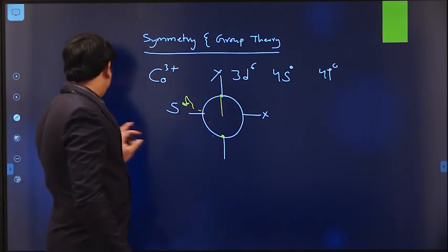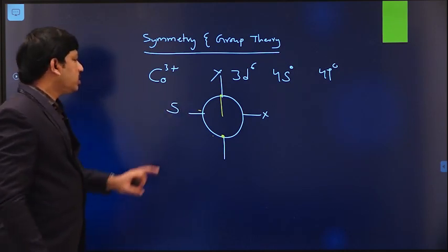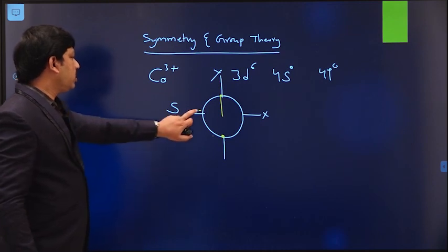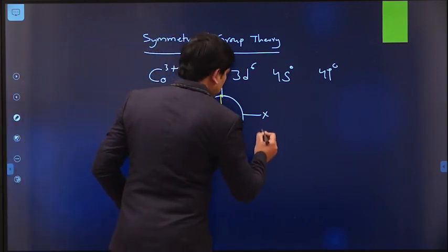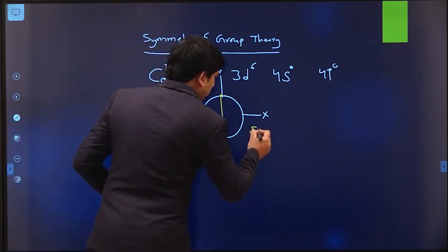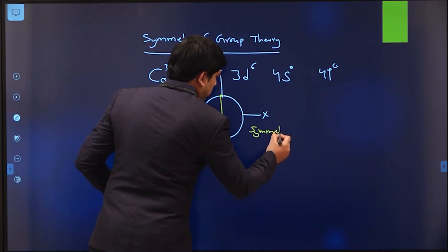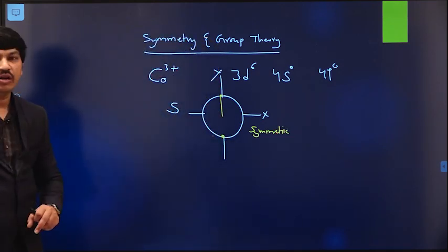So basically, the s orbital is one of the symmetric orbitals. The s orbital is symmetric in nature.